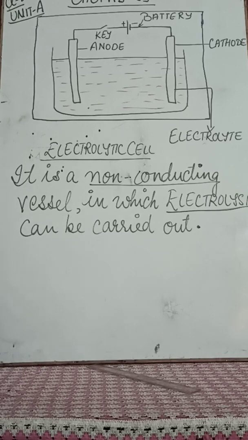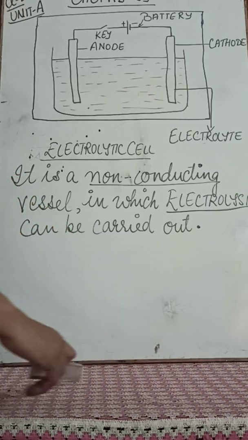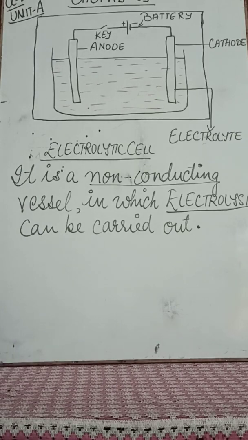Now students, I told you all about electrolysis. I told you that it's the process of deposition or decomposition of certain chemical compounds with the use of electric current, where electric current is used for the decomposition of certain chemical compounds.